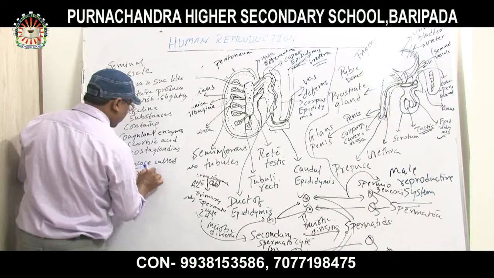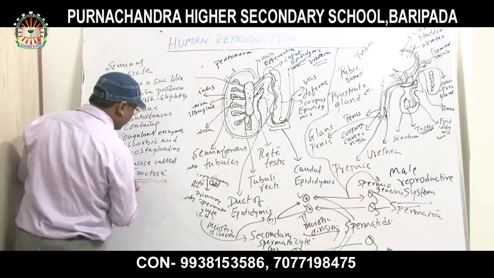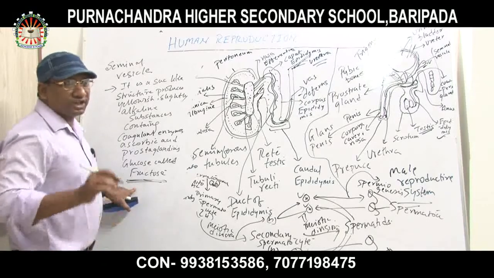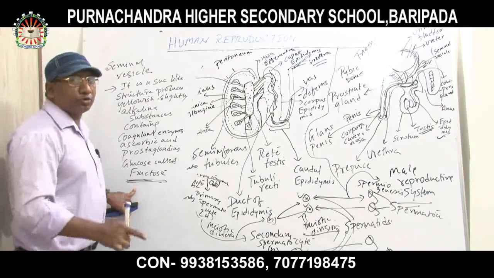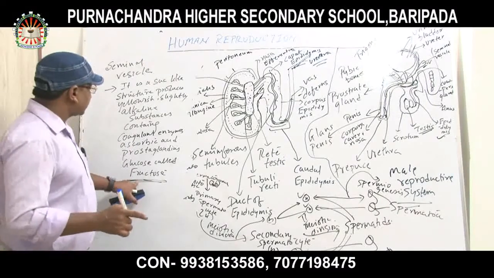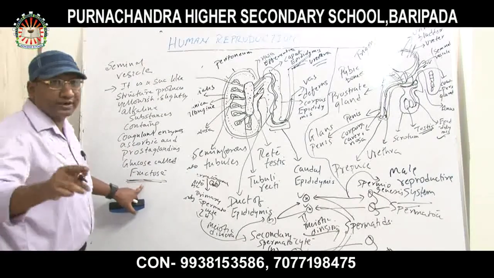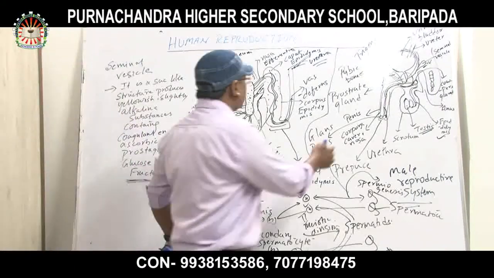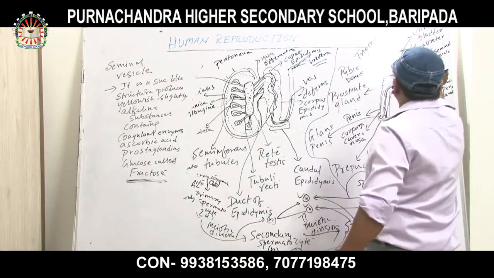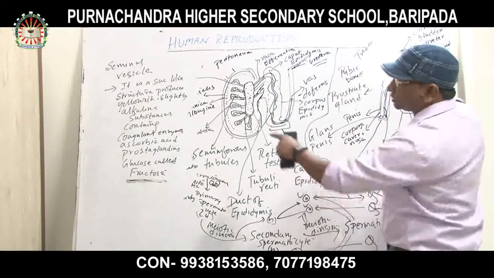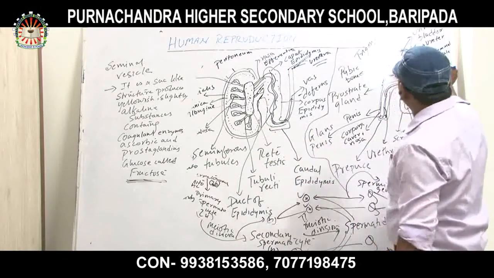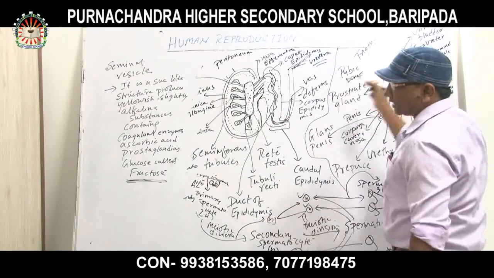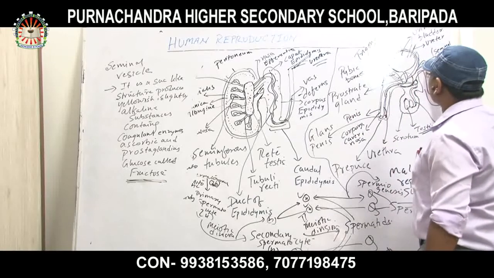Now, what is the function of fructose? The main function of fructose is providing nutrients to the sperm cells. Okay? This is the seminal vesicle. The seminal vesicle provides alkaline substances containing coagulating enzymes, ascorbic acid, prostaglandins, and glucose in the form of fructose.